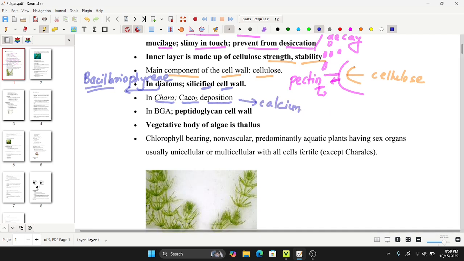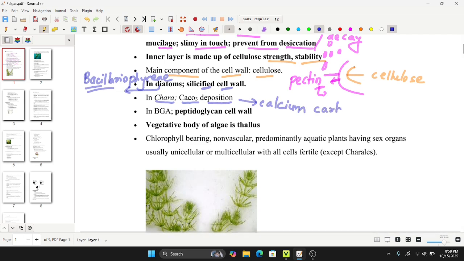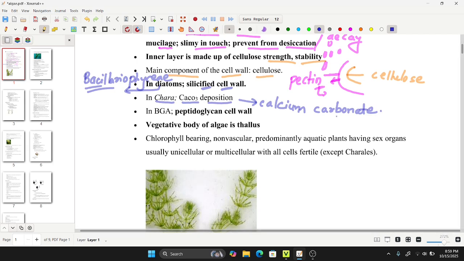You may be asked in an objective question which of the following algae has calcium carbonate deposition in its cell wall. One of your options will be Chara, and that is the correct answer.